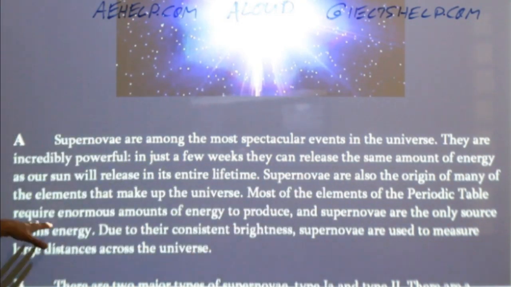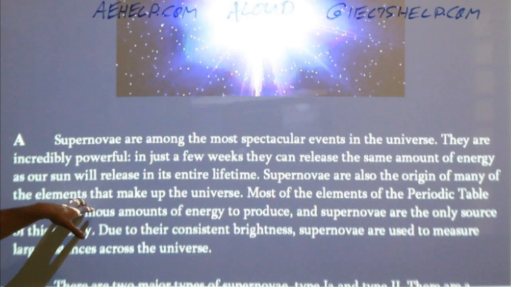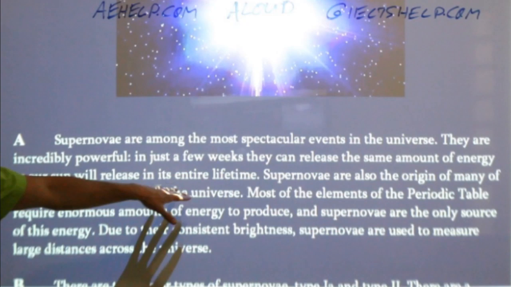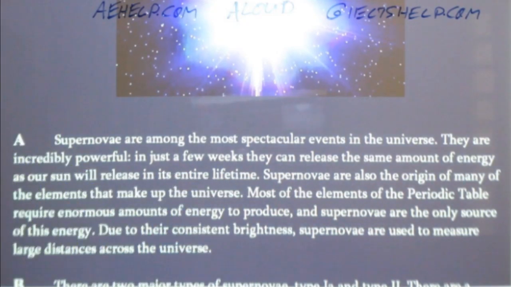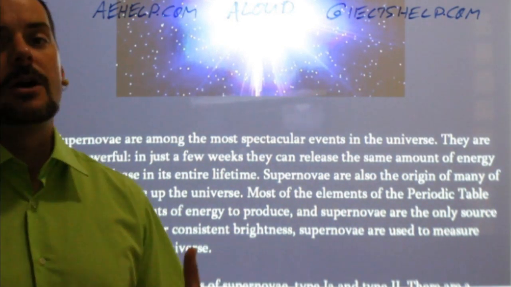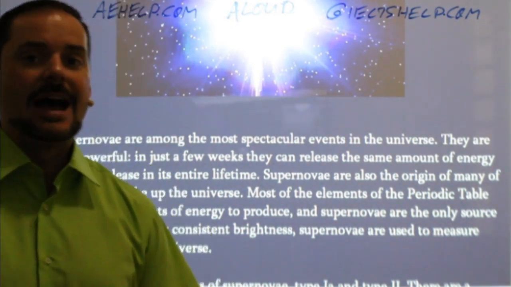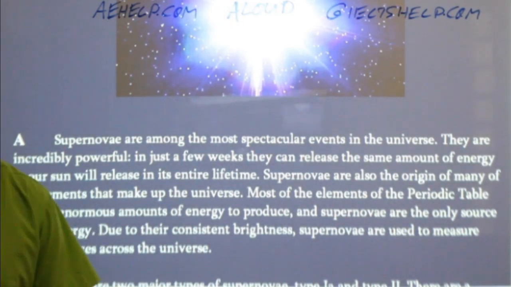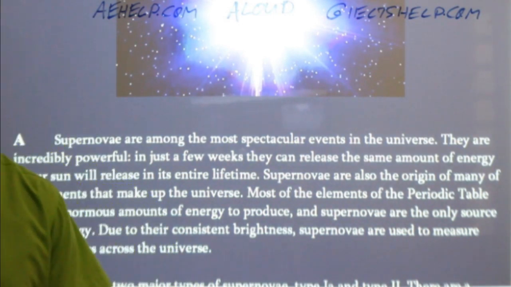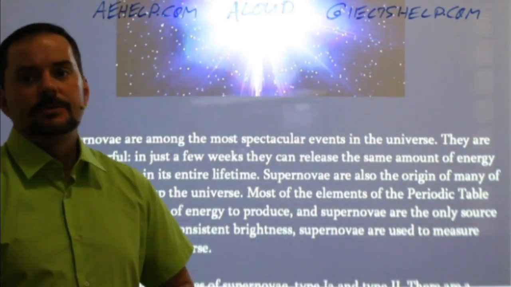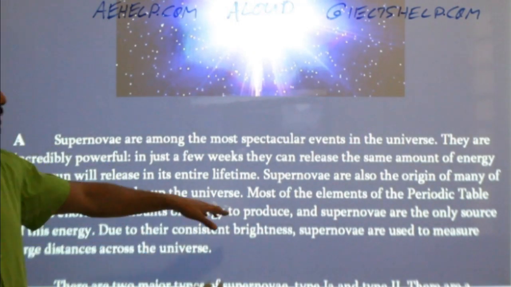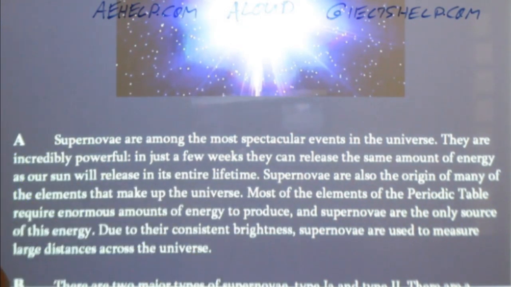Then what will it talk about? It will probably talk about the elements that are created by supernovae. What will it talk about after that? So after it talks about the life of supernovae, after it talks about the elements of supernovae, what do you think the essay or the passage will talk about after that? Okay, so after it talks about their life, their energy, it talks about producing the elements of the periodic table.